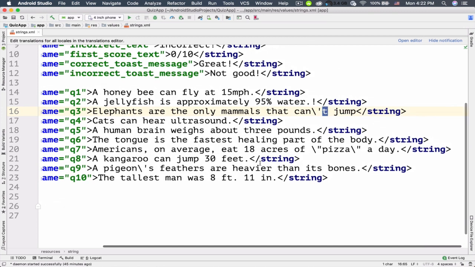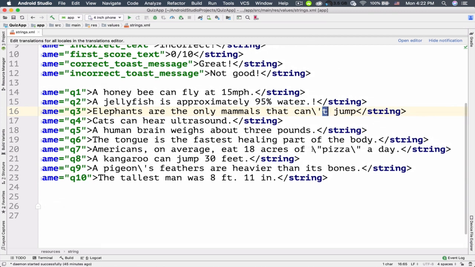And also, if you want to use quotes inside your text, then it is important that you put a backward slash before the first quote and then the text inside the quote, and then another backward slash after the text, and then the ending quote. The reason that we are using this format is that we must let the compiler know that these are texts. Otherwise, the compiler won't think that we are using texts, and these special characters are translated as something else, something that we do not expect.